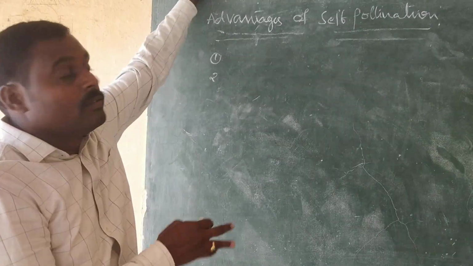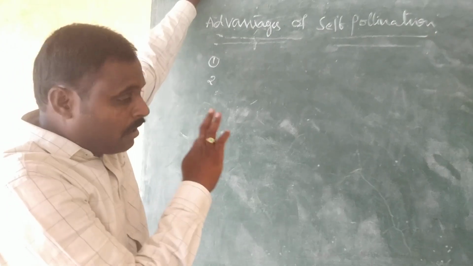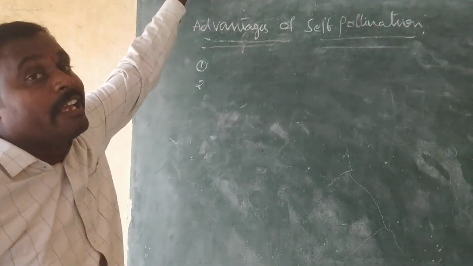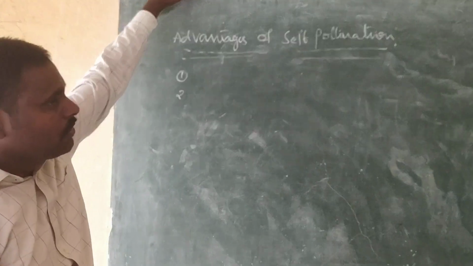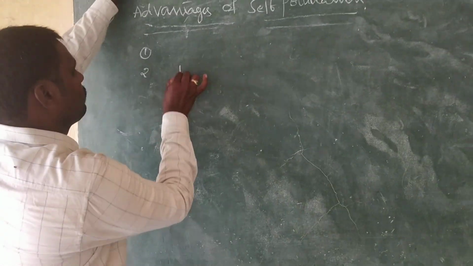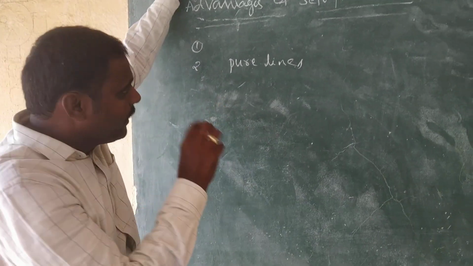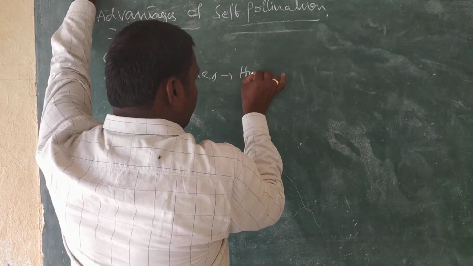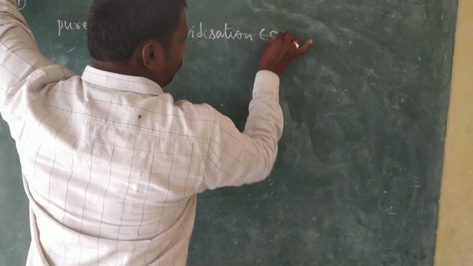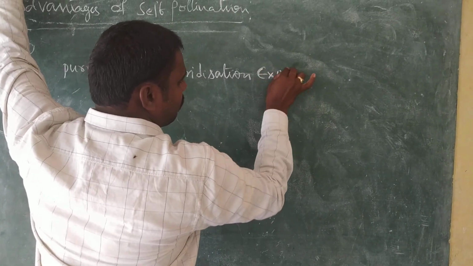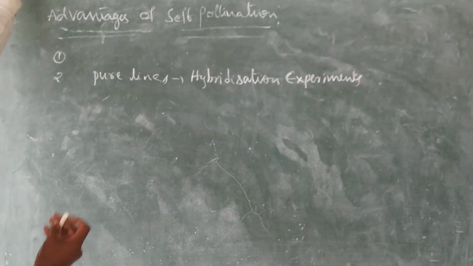Self-pollination is useful to produce pure lines in plant breeding programs or hybridization experiments.